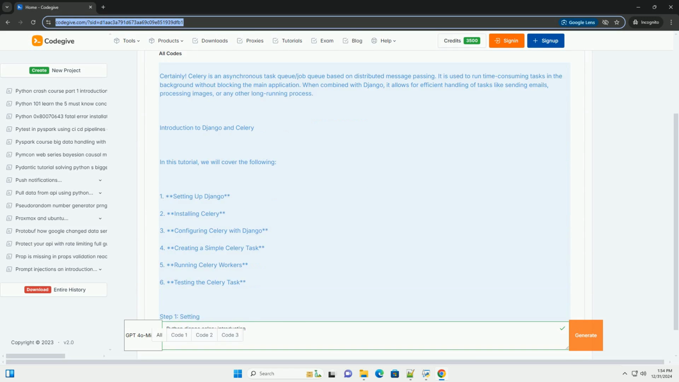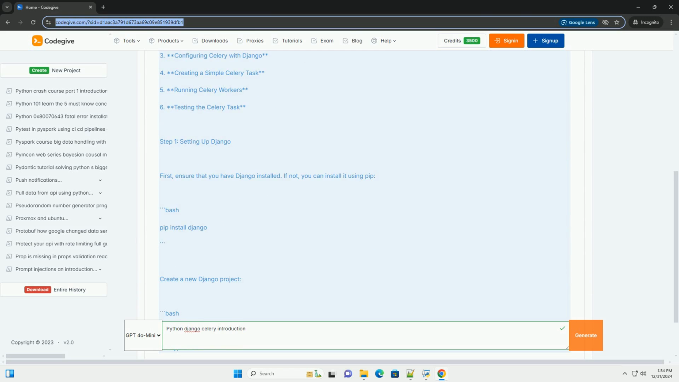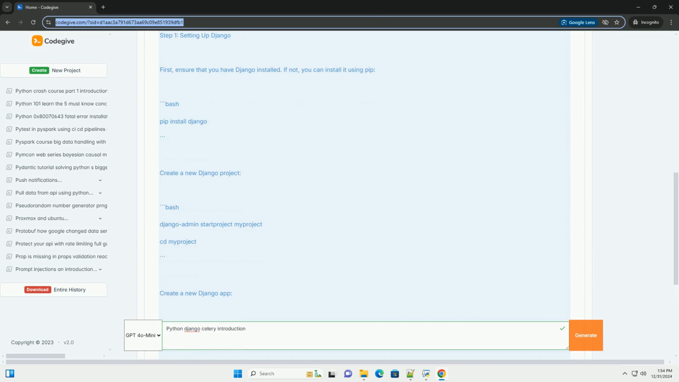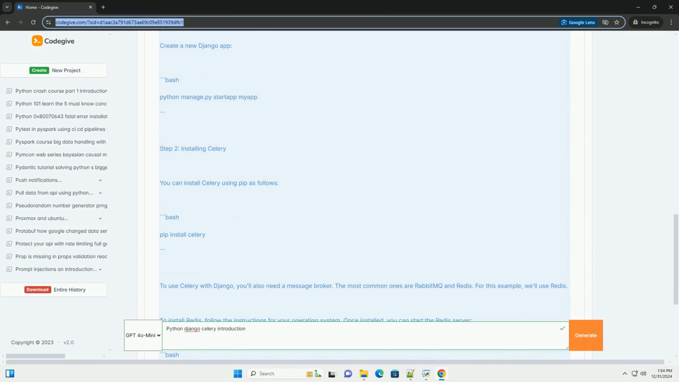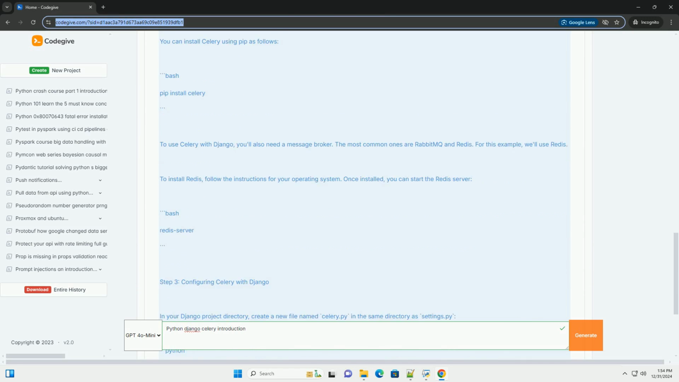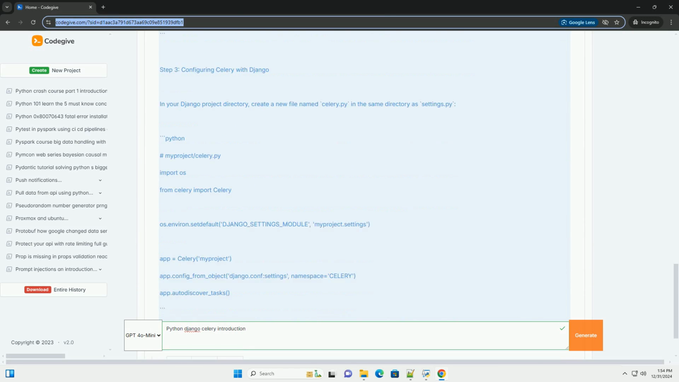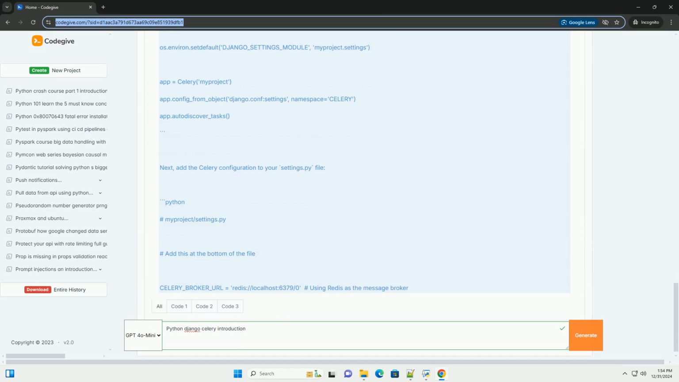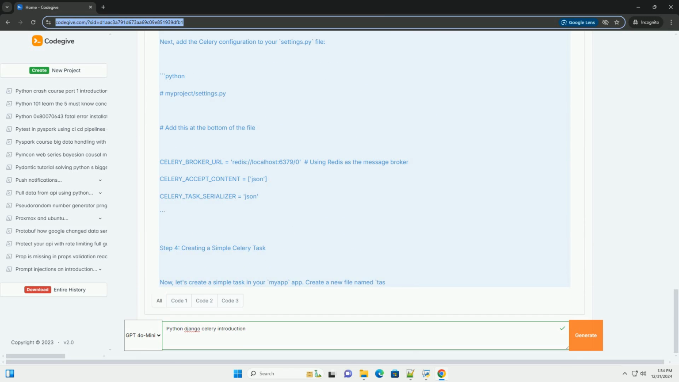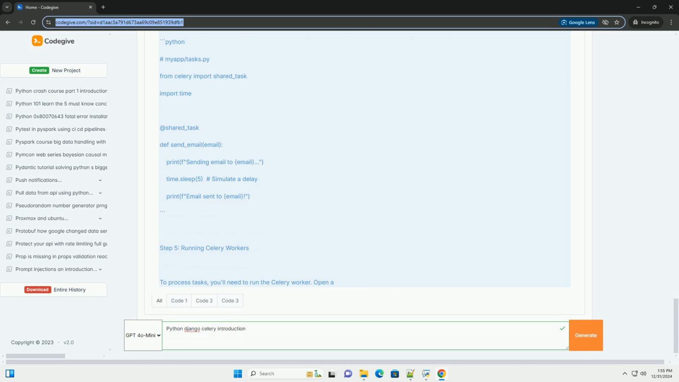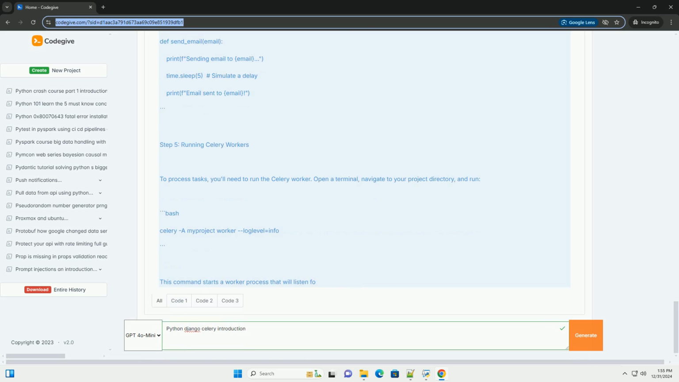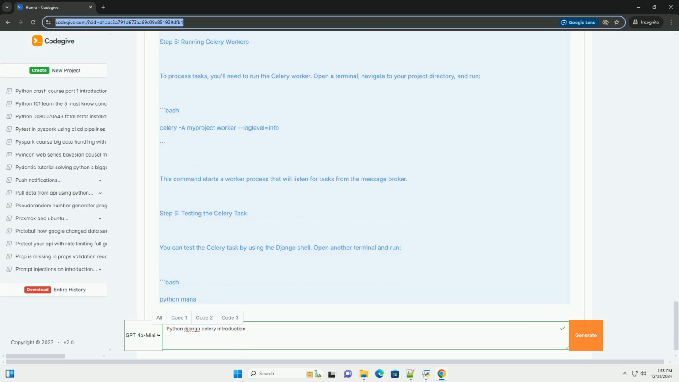Certainly. Celery is an asynchronous task queue/job queue based on distributed message passing. It is used to run time-consuming tasks in the background without blocking the main application. When combined with Django, it allows for efficient handling of tasks like sending emails, processing images, or any other long-running process. Introduction to Django and Celery.